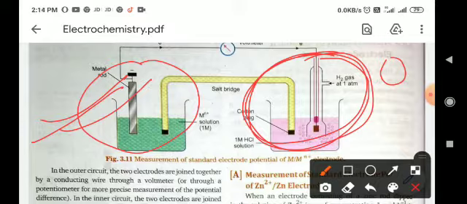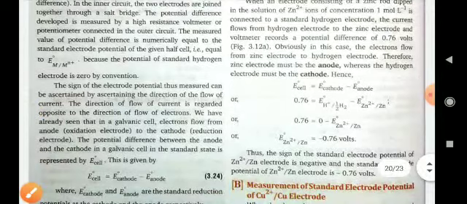So after putting this value in the suitable equations, you can get the value of standard potential. How? Here you can watch.